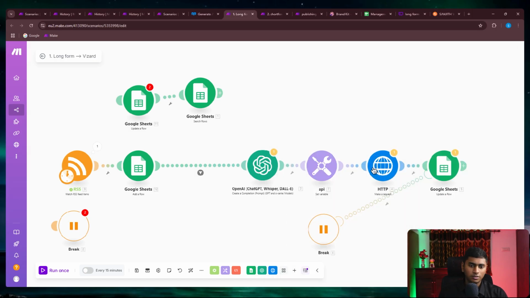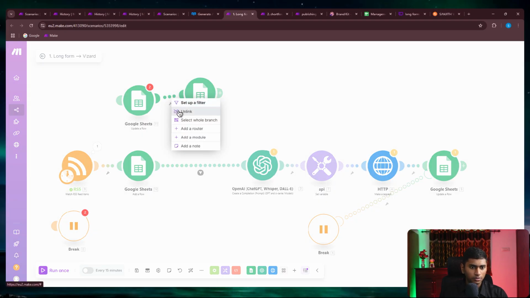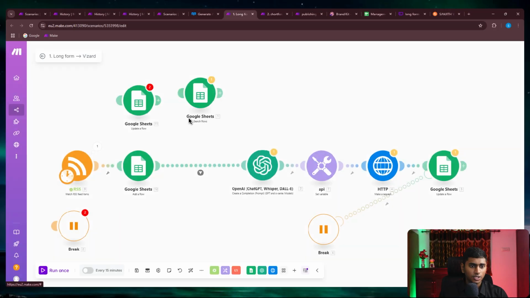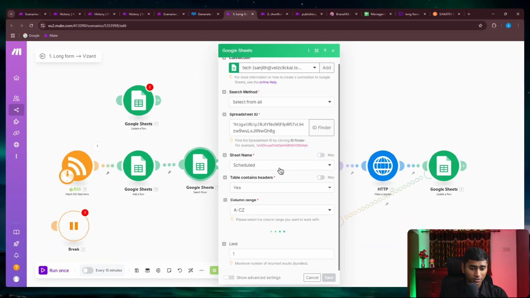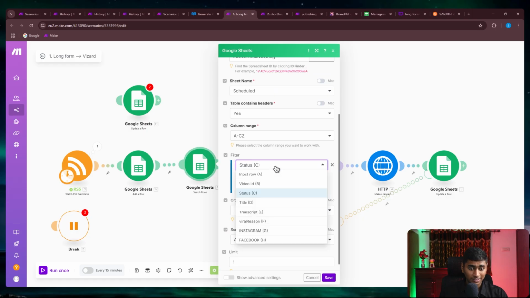Or you know what, let us make it way easier. So I've just added a row, and what I can do is add a simple filter saying input row.